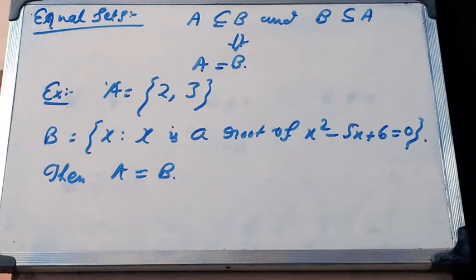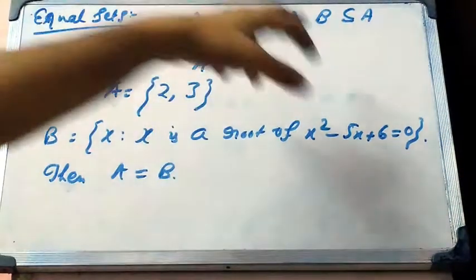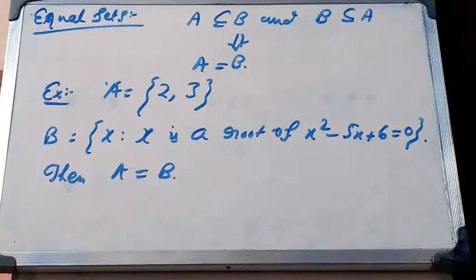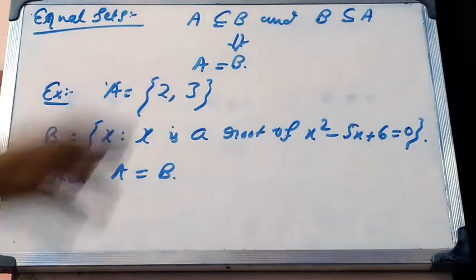Type is equal sets. Two sets A and B are such that each element of A is an element of B, and also each element of B is an element of A. That means A is a subset of B and also B is a subset of A. Then we can say that A is equal to B. That means A and B are equal sets. It is denoted by A = B.